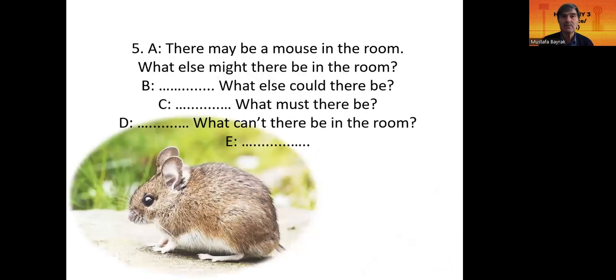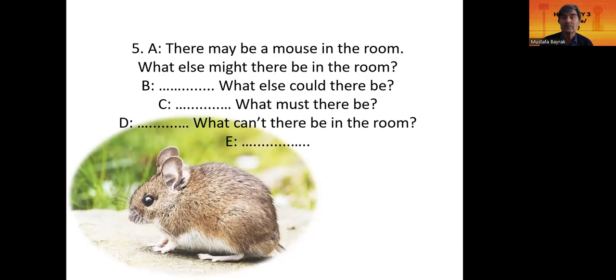Dialogue 5, there may be a mouse in the room. What else might there be in the room? There might be. Okay, instead of saying there are, let's again remember we also use modals with there plus be. What else might there be in the room? There might be a cat in the room.